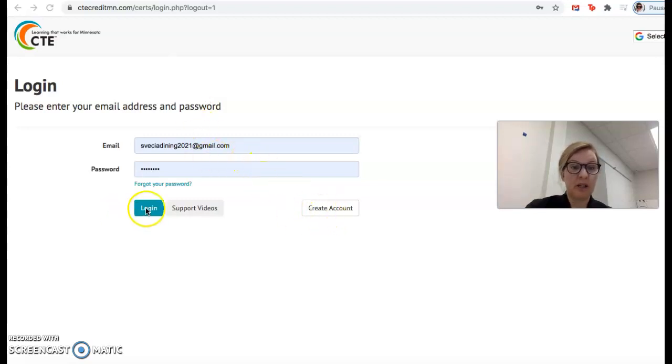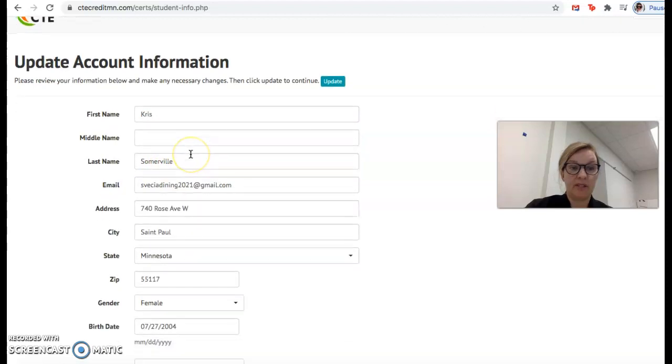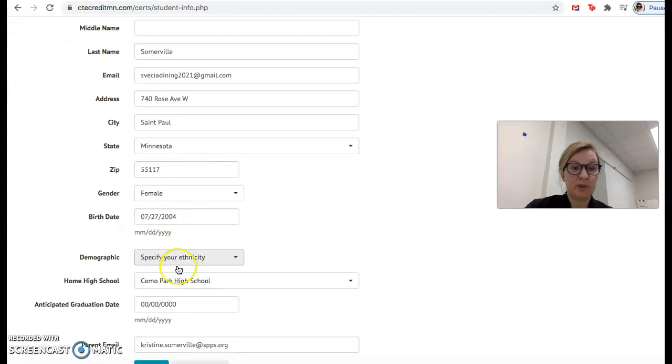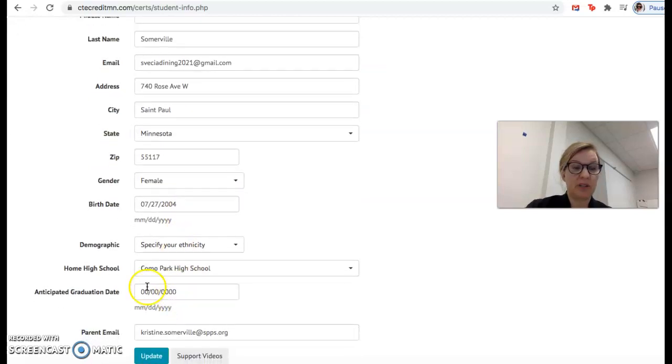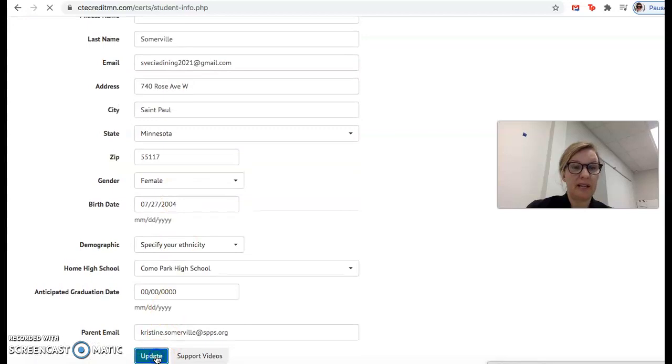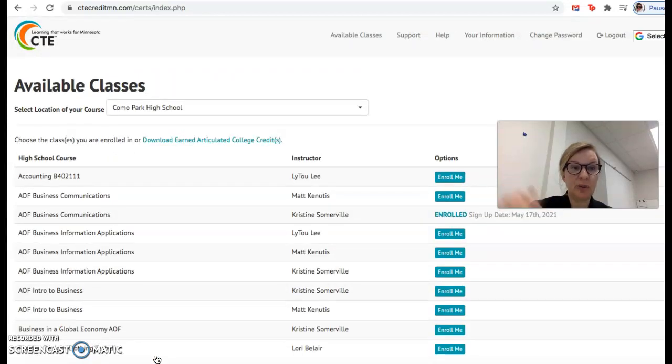So use a personal email, make a password, remember your password, okay? Once you get in, log into it, and you are then going to have all of this which you need to fill in your information, address, birth date. For anticipated graduation date, just put 6/1/2021 or whatever year you're in. And then click update. And when you get into here, you have to make sure that your school says Como Park High School, because that's the school we're at.